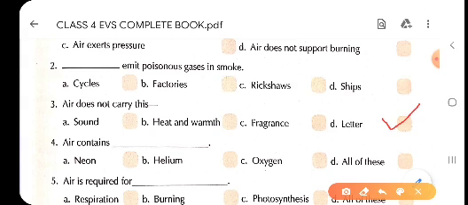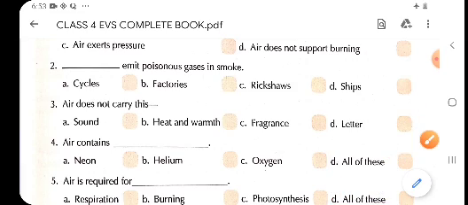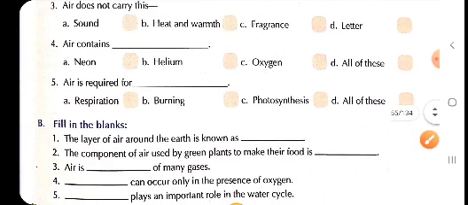So children, D is the right answer. That is why we will tick in front of D. So we will tick in the box in front of option D. Now children, fifth one, air is required for respiration, burning, photosynthesis, and D all of these.